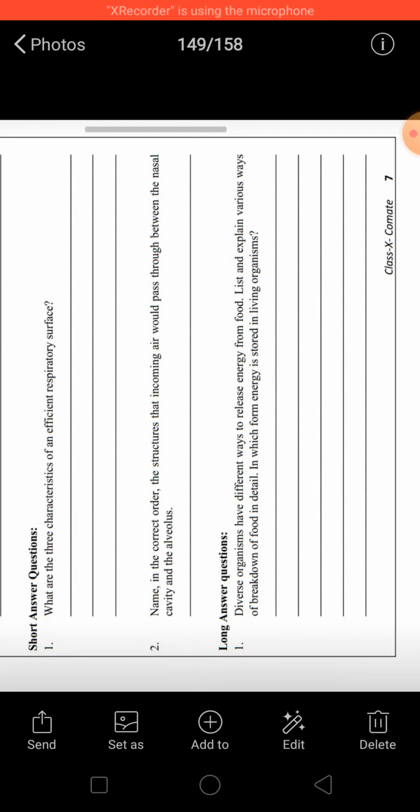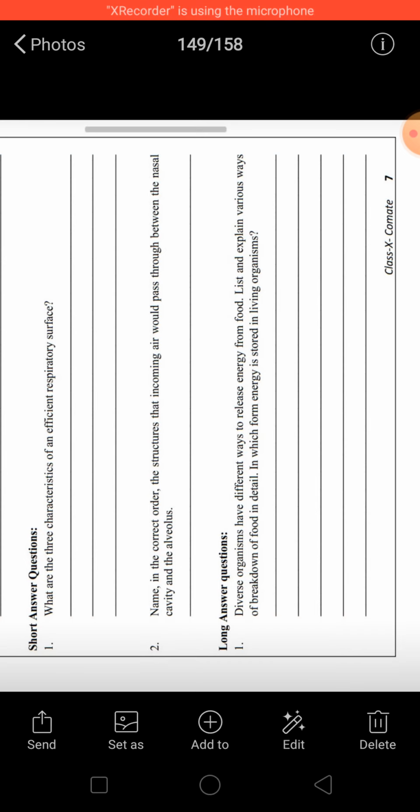Now last question, diverse organisms have different ways to release energy from food. List and explain various ways of breakdown of food in detail. In which form is energy stored in living organisms? So in living organisms energy is stored in the form of glucose, as you all know. Now how does this breakdown of food occur? As you all know, there are 3 ways for the breakdown of food. एक तो breakdown food होता है in the presence of oxygen, next is in the absence of oxygen, and lastly when there is insufficient supply of oxygen.